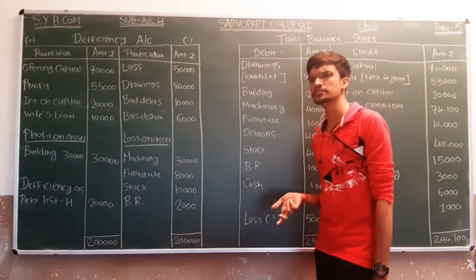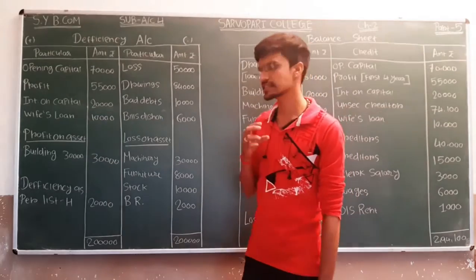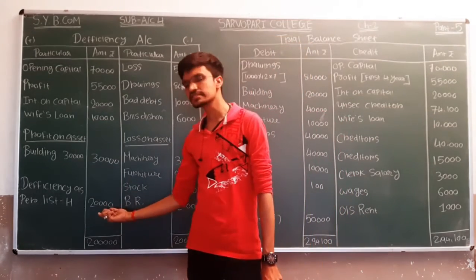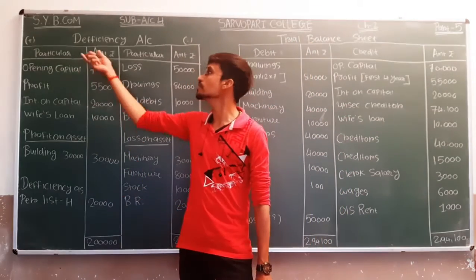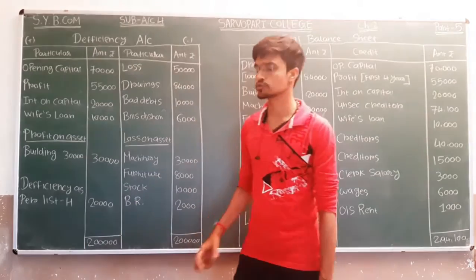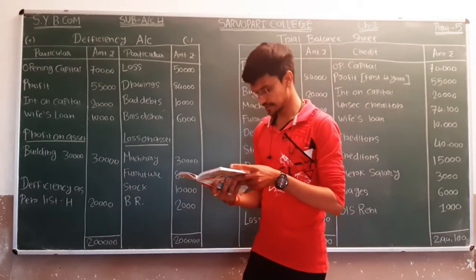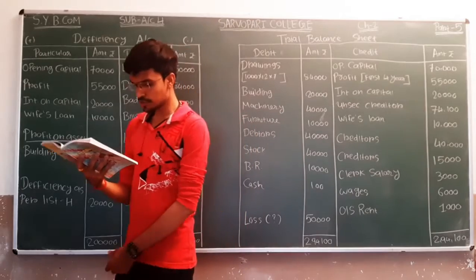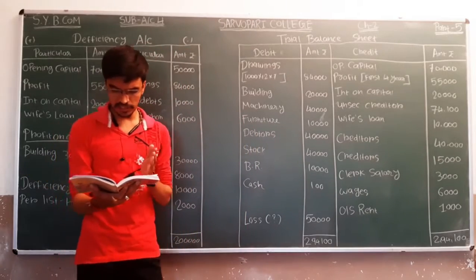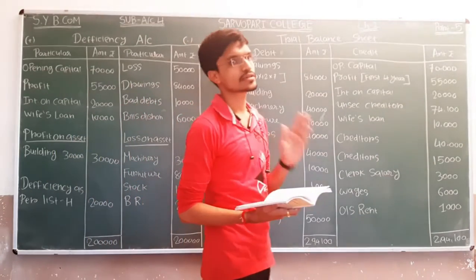H, the deficiency according to list H, and the amount is 20,000, will be shown on the plus side of deficiency account. Next step, that is drawings 84,000. Total amount of withdrawal was rupees 1,000 for each month of all year.